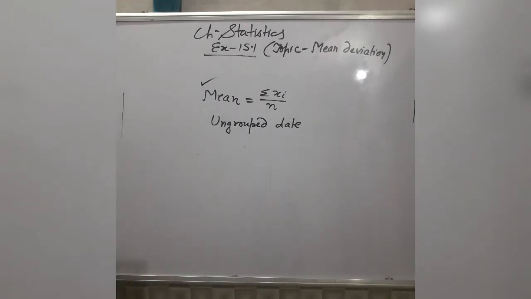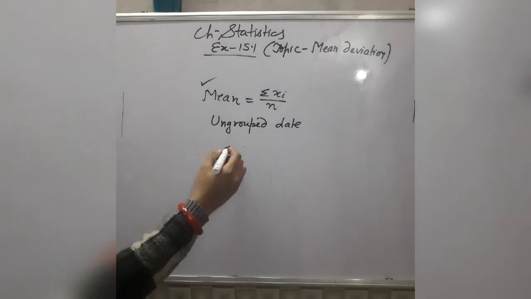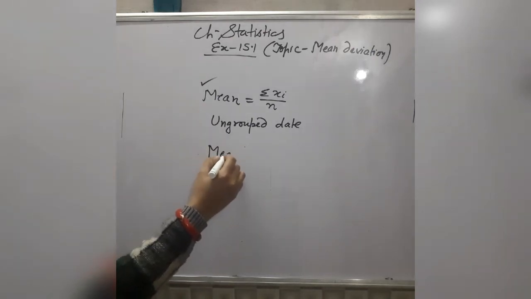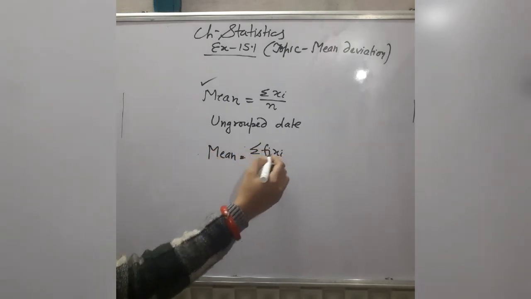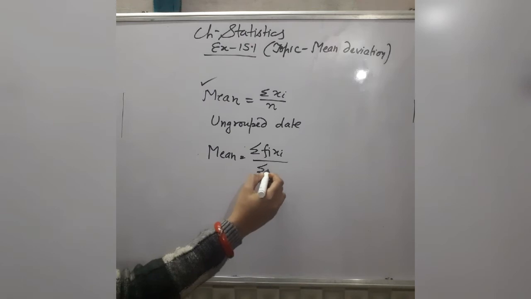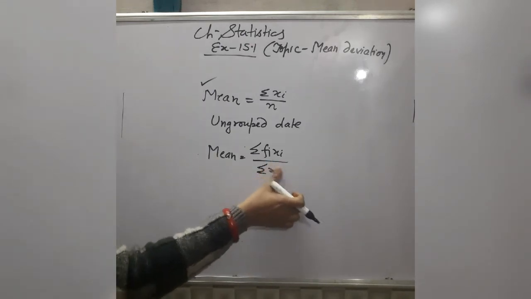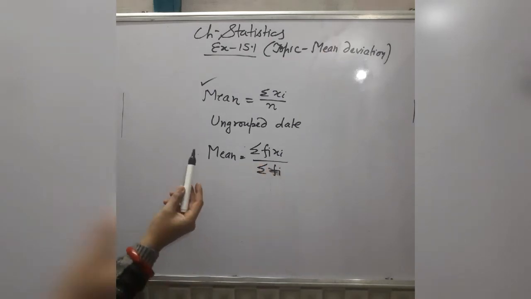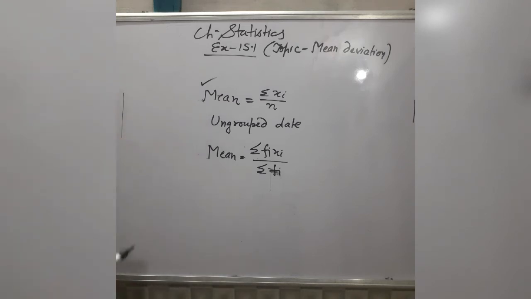So this is the formula for mean for ungrouped data. Suppose you have grouped data, then the formula for mean, which you have already done in the previous class, is summation fi xi, where fi is the frequency, divided by summation fi. This is the formula for mean for grouped data, and the earlier one is the formula for mean in case of ungrouped data.